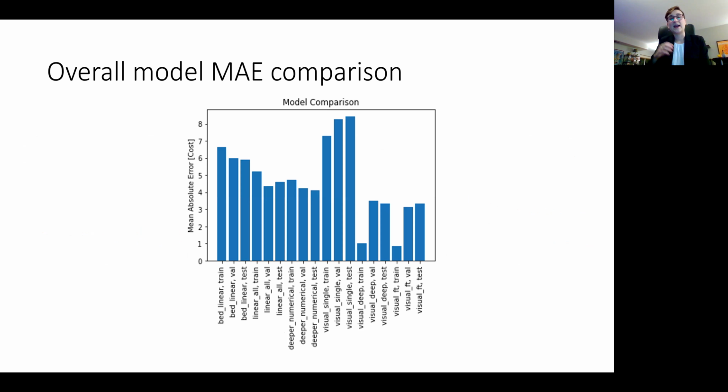So that's good. And then as you can see, I may have been overfitting because the overall error on the training set for the deeper model, as well as the fine-tune model, was very low compared to the overall error on the validation and the held out test set. I also thought it was interesting to note that the final performance on the fine-tune model was not actually that much better than the model that only had 2 convolutional layers.